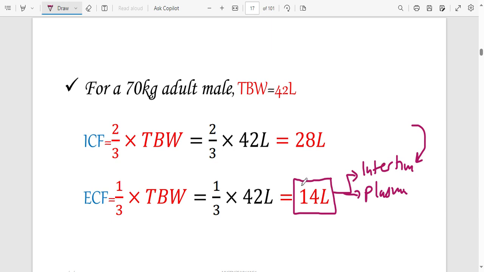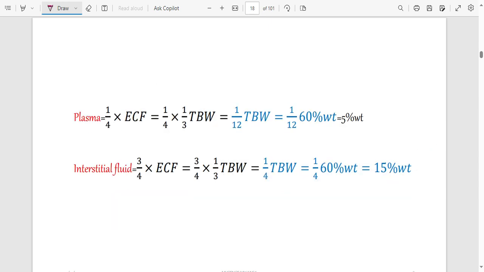So meaning that of these 14 liters, some of it is going to be found in blood, and some of it will just be found between cells. Now what percentage will that be? So the liquid that is found in blood is going to be 1 over 4, or 25% of the liquid found outside the cell. And the liquid found outside the cell, which is ECF, remember we said it is 1 out of 3 of total body water.